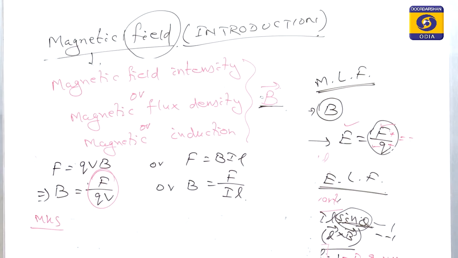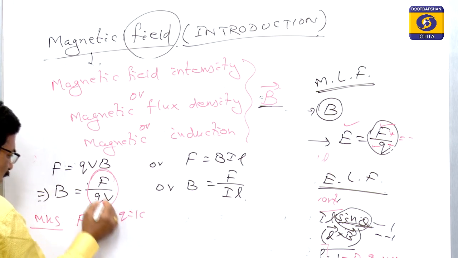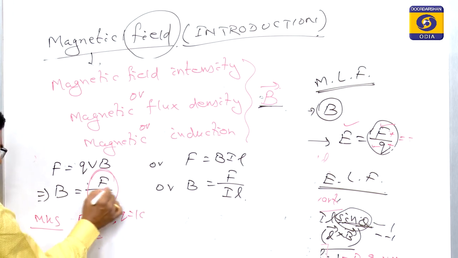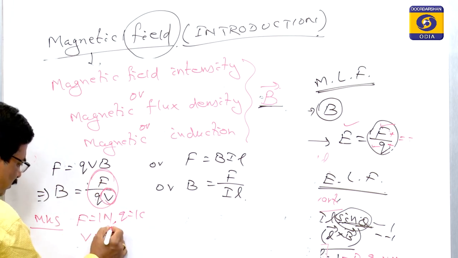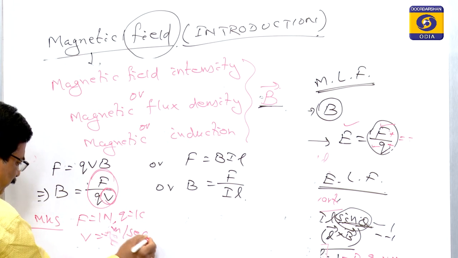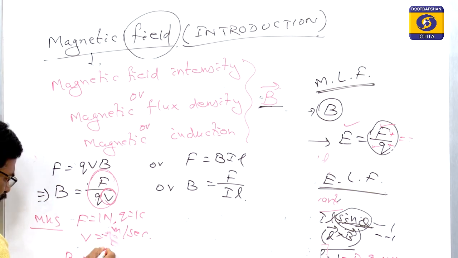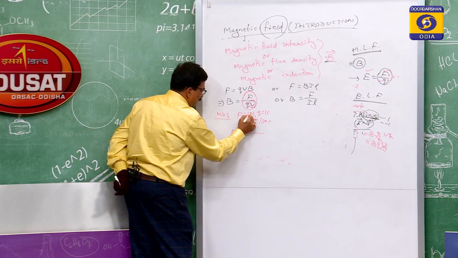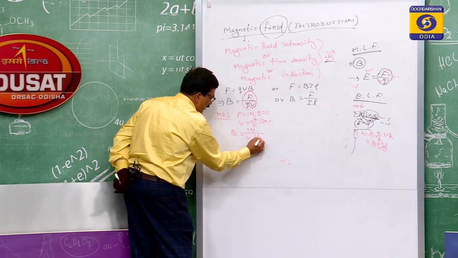F is what? F is the force. So in the MKS system, F is the force, that is Newton, Q is the charge, that is 1 coulomb, and V is the speed, that is S by T, meaning meter per second. If we put that value, then B is equal to 1 Newton upon Q, which is 1 coulomb, into 1 meter per second.